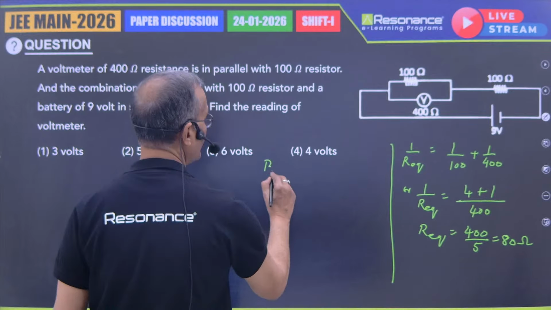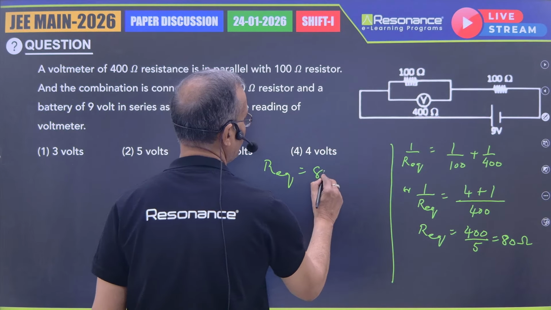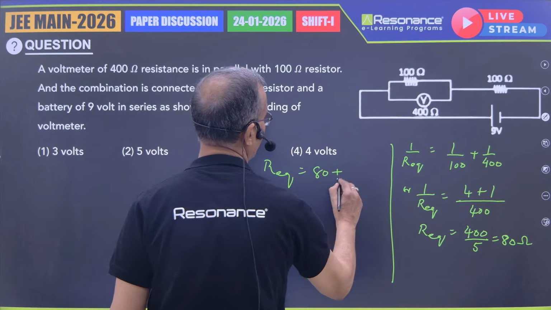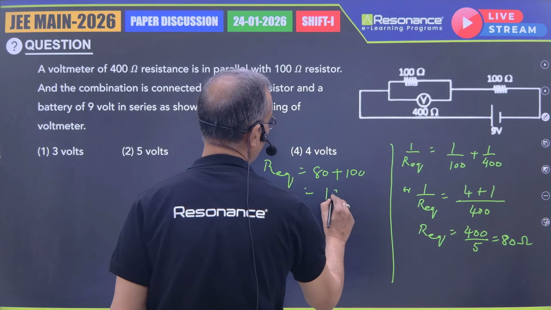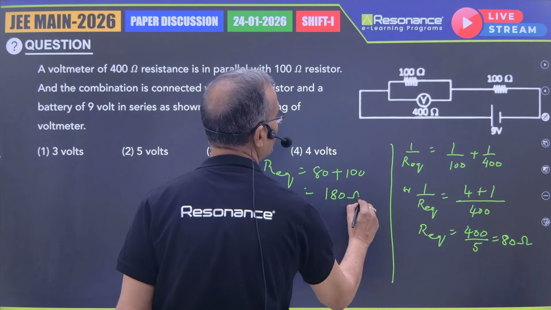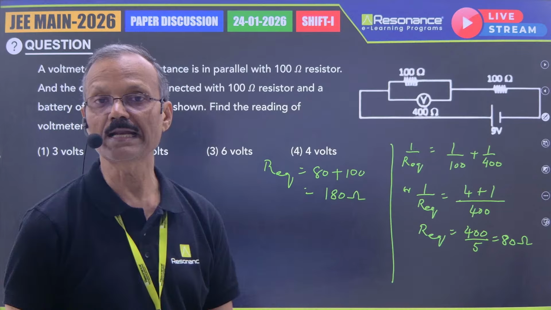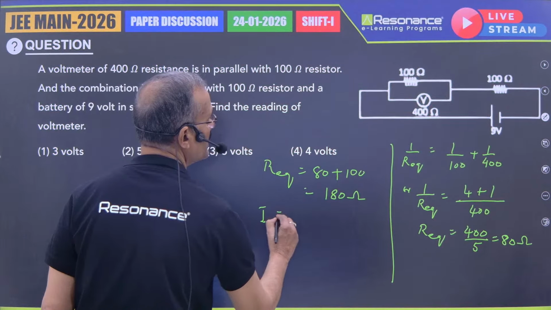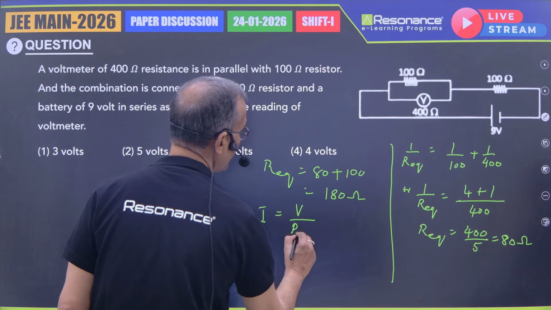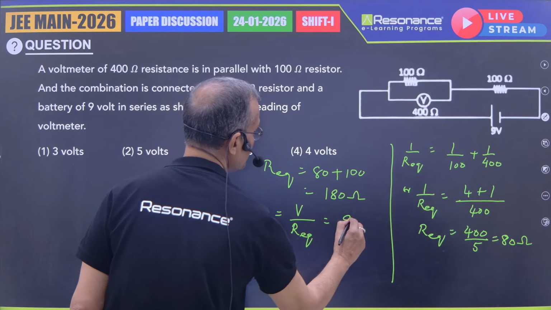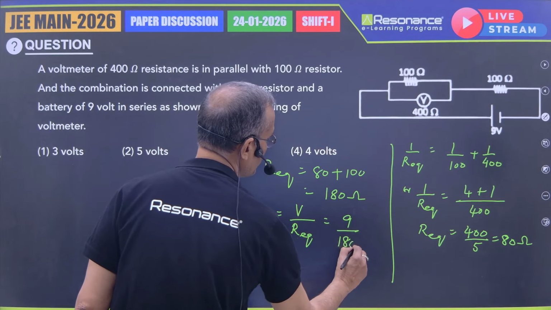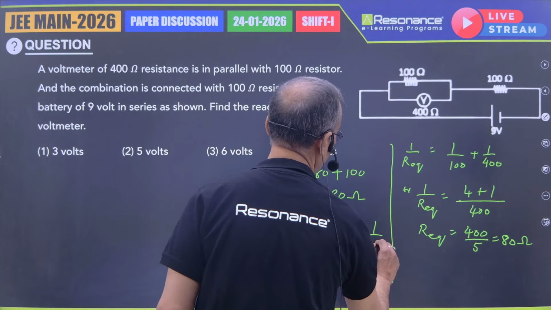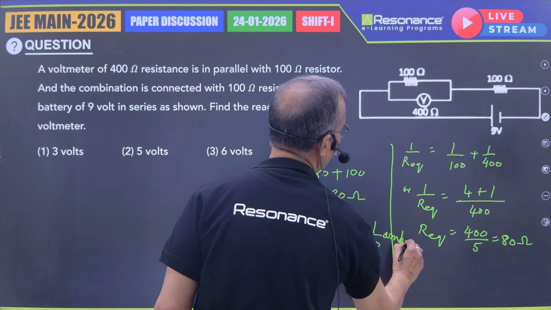The total R, how much are you getting? Your R equivalent is 80 ohm, and if this 100 ohm is in series, so plus 100 ohm, you are getting 180 ohm. Now, how much current will flow through this circuit? Your current flowing will become V by R equivalent. Your V is 9 and R equivalent is 180. So you are getting 1 by 20 ampere.